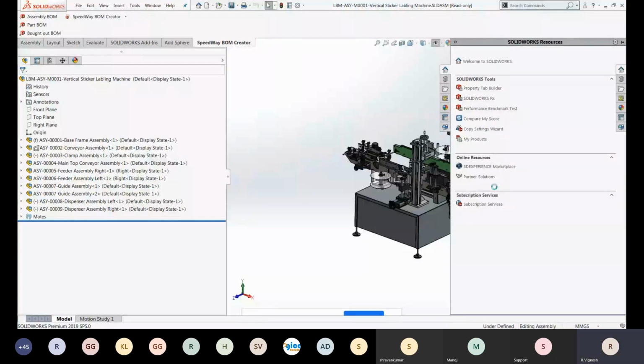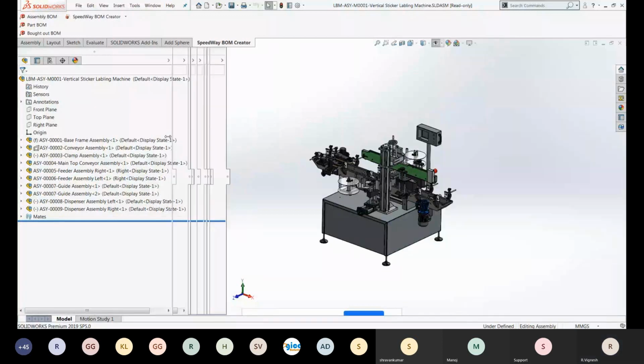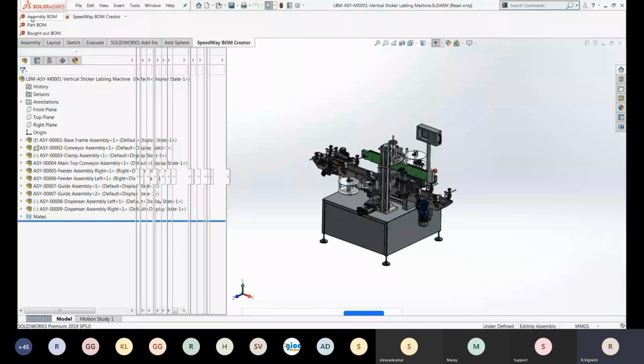Say this is a machine, a label printing machine, and we want to create different reports out of it. As I said, we can create a plugin inside SolidWorks CAD. We have a BOM creator plugin inside our SolidWorks CAD system, so from here also you can generate reports. We will generate reports both ways, and we'll see how it is created.